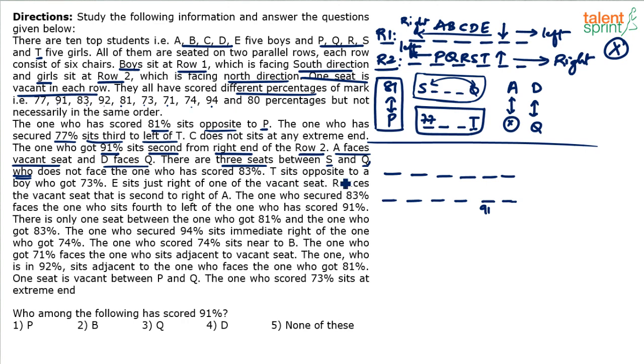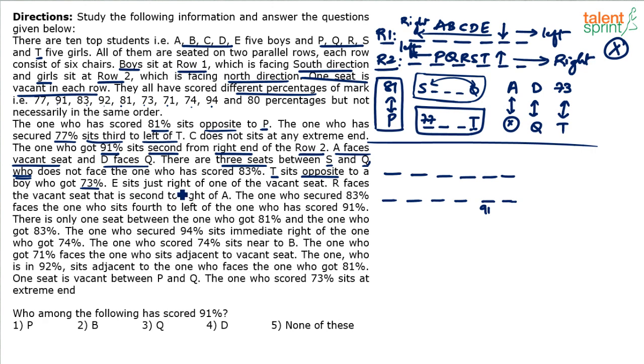Next, T sits opposite to a boy who got 73. You know that T is in the bottom row. T will be opposite to whom? To a boy who got 73. All these points will be required when we are filling up the gaps.